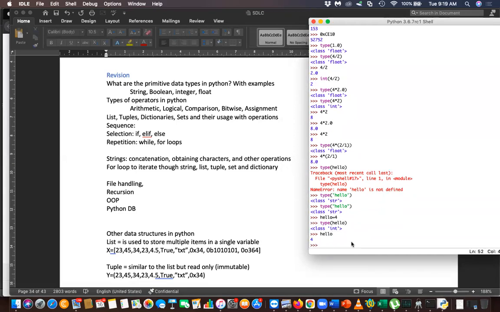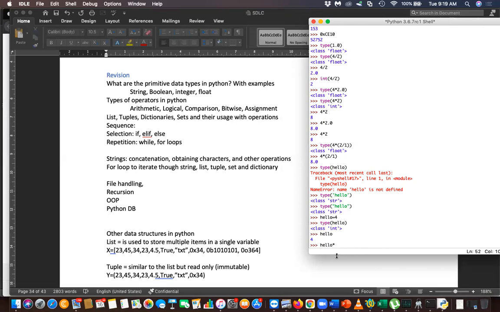Can you remember variables? Yes. Variables are identifiers used to keep values. So I just use this as an identifier here. Initially hello was not defined, so it was not identified. Now I have given some value, now it will identify, so identify as an integer. You can say hello into 4.